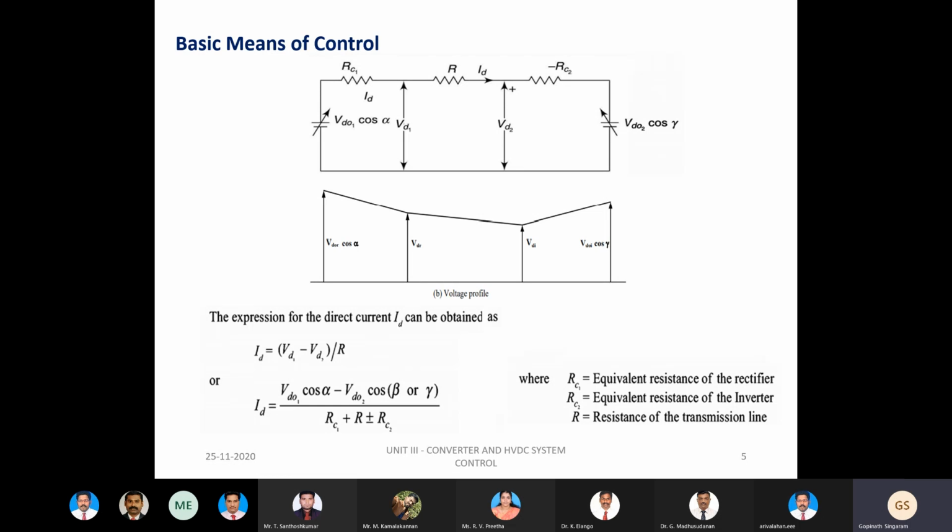Here we are supposed to achieve control of current, and hence the power in the DC system is also controlled. This is the basic idea of how we achieve control in the DC link, which parameters are to be considered, and which parameters are to be varied.